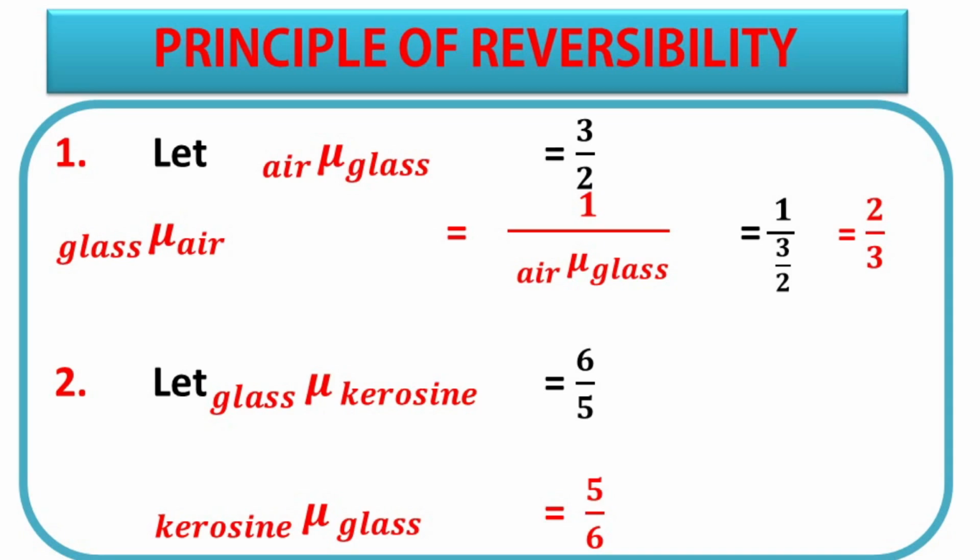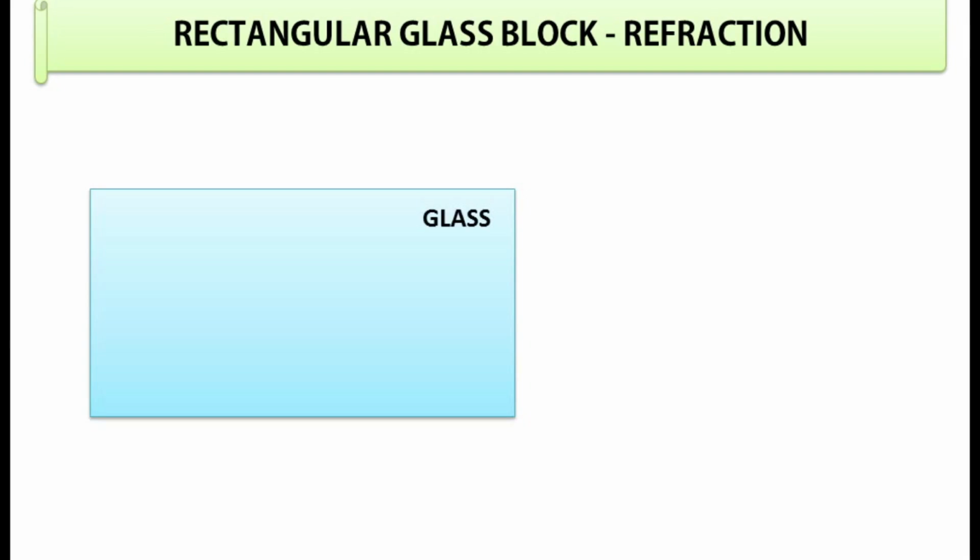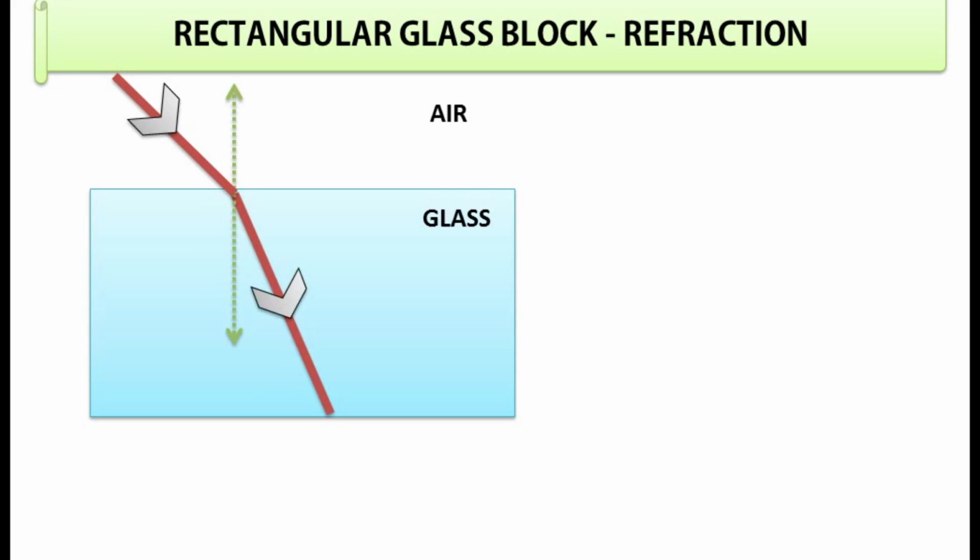Now our second topic, refraction of light through a rectangular glass block. Let us take a rectangular glass block and let an incident ray travel from air to glass. We know air is rarer medium and glass is denser medium. So inside glass, light will bend towards the normal, as you can see.